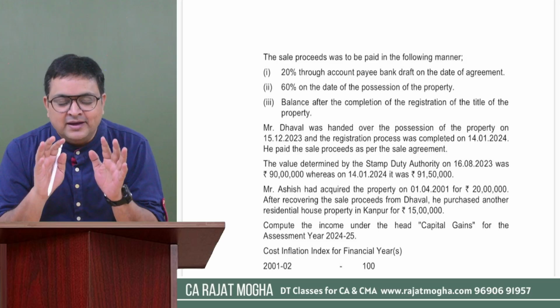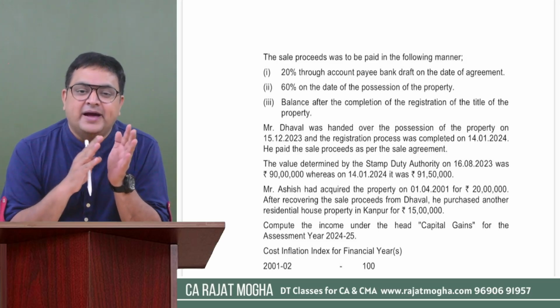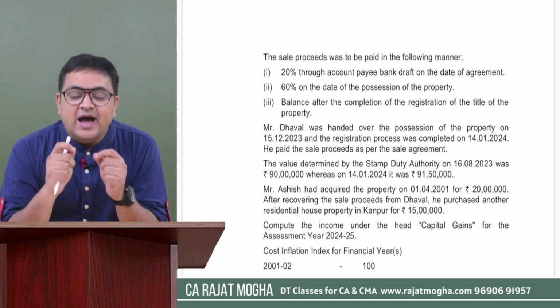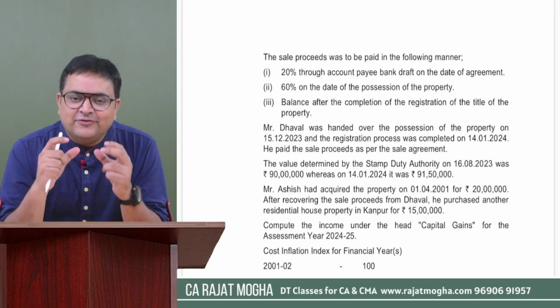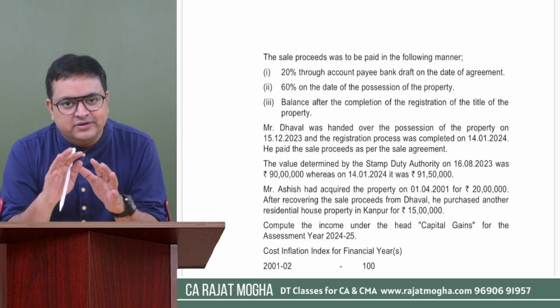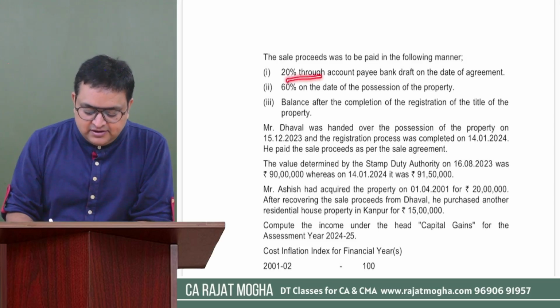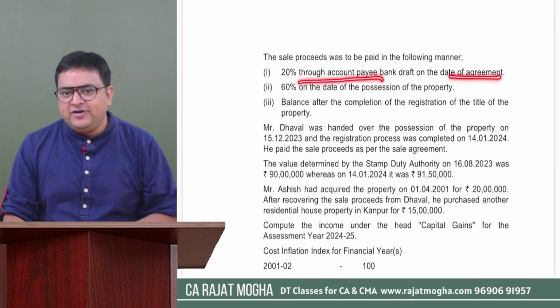Do you remember that? If you say there is a prior period agreement, you have to give evidence that you have received at least some part of the consideration through a banking mode. So here 20% of the proceeds is received through account payee bank draft on the date of agreement. Good enough.